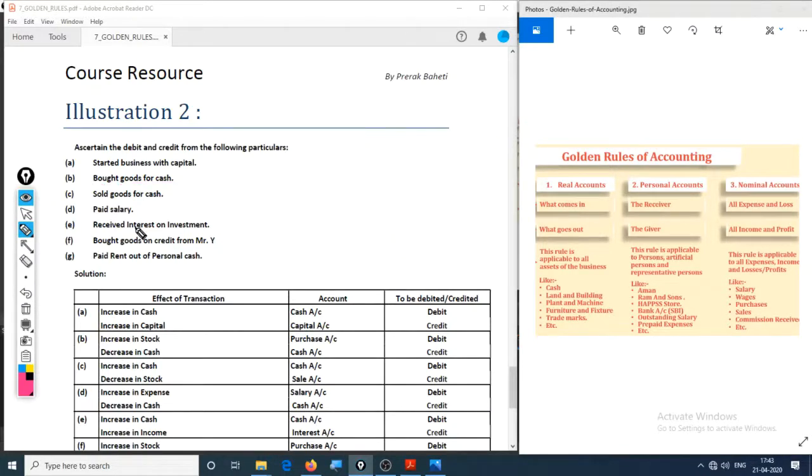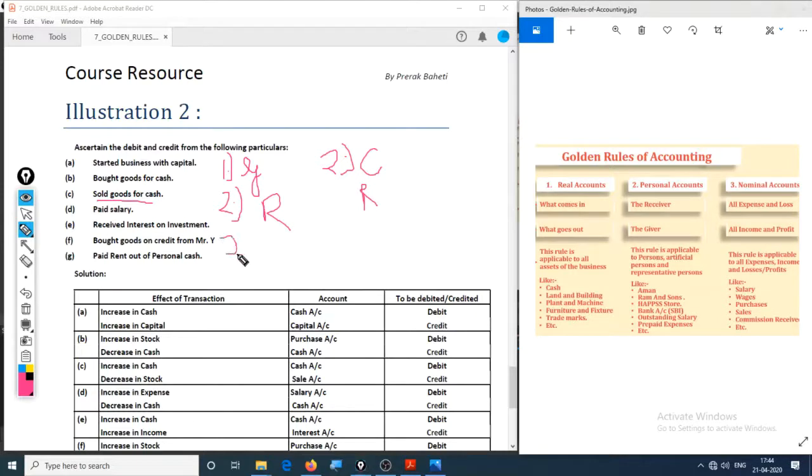Now let's check out the third one. Sold goods for cash. So the items involved are goods and cash. These are the accounts involved. Categorize these accounts. The first one is real. Cash is also a real account.